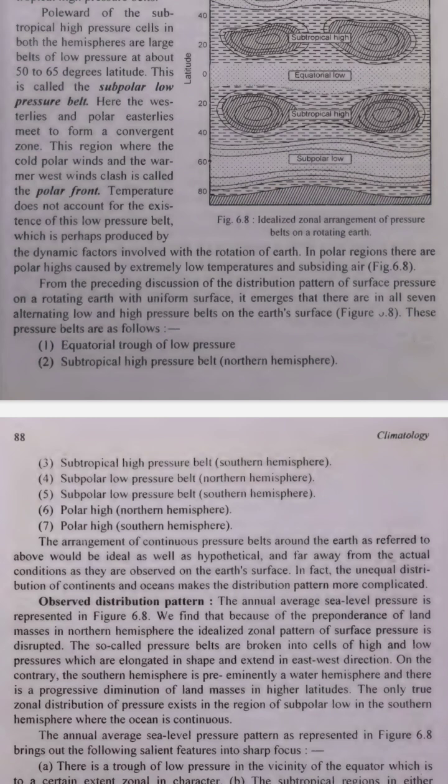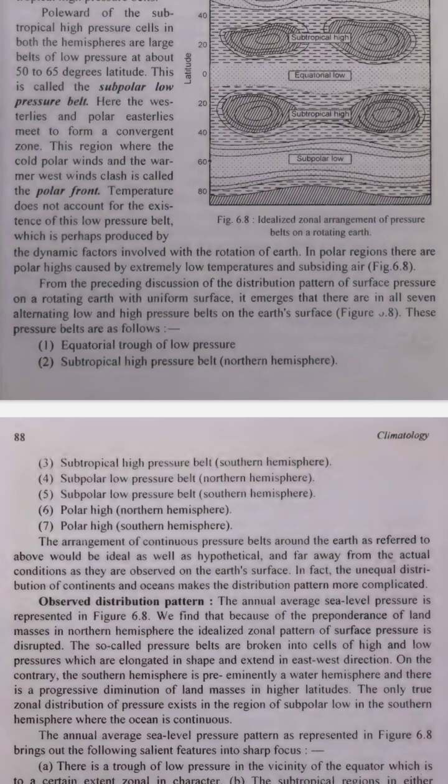Let's break this down into simple steps to understand how air pressure belts work around the Earth. Understanding pressure belts. 1. The basics of pressure belts. Pressure belts. The Earth has different areas where air pressure is higher or lower. These areas form belts around the planet. 2. Key pressure belts.